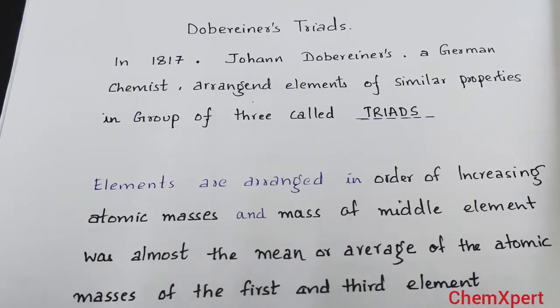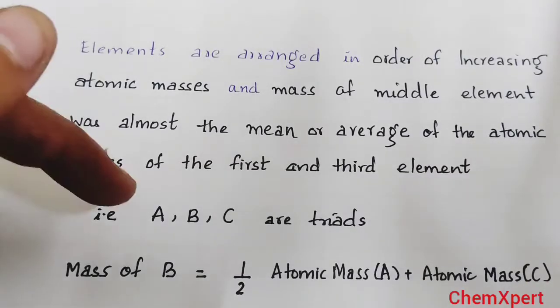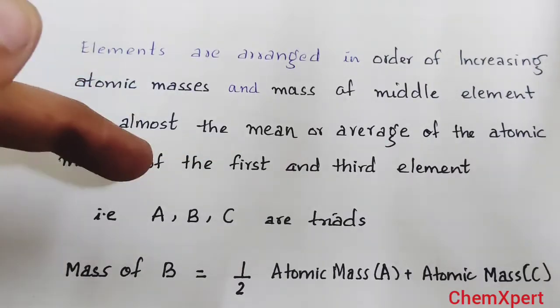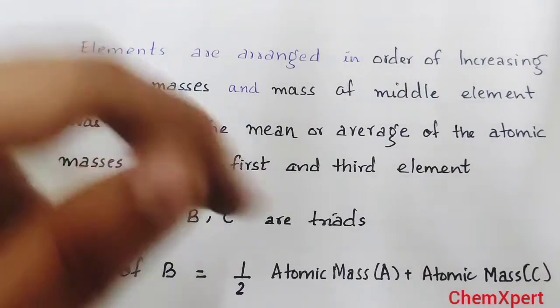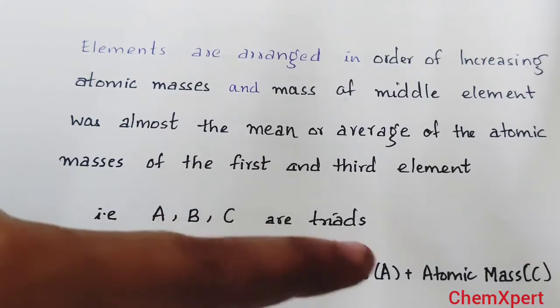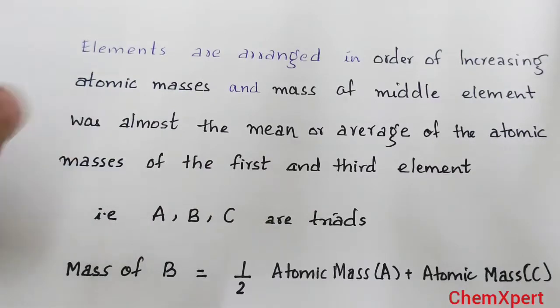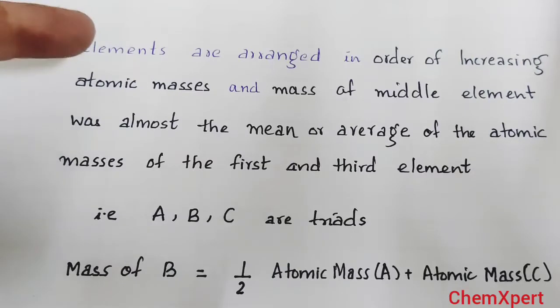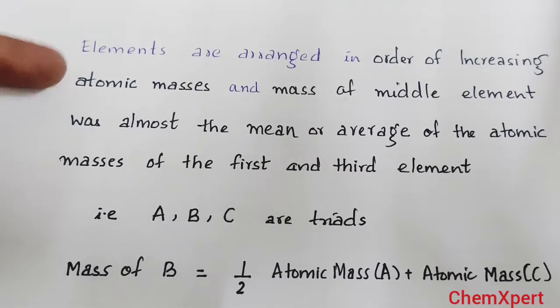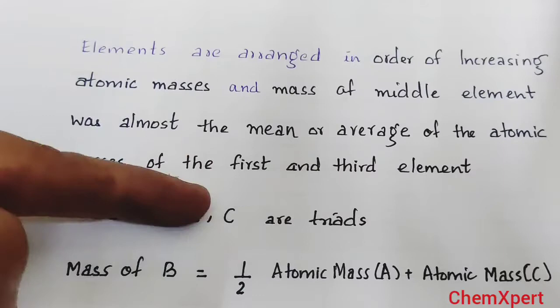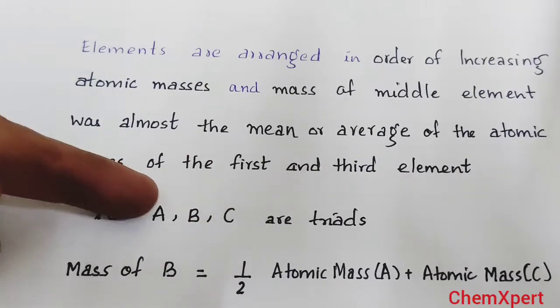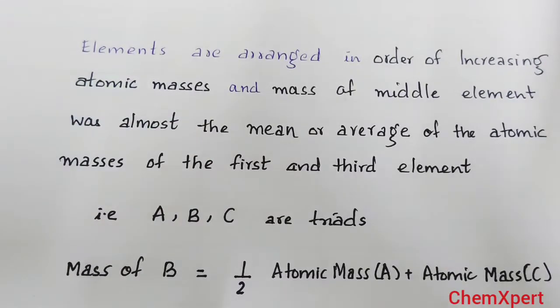So we will explain this statement. For example, if there are elements A, B and C, then the average of the masses of A and C, that is the mean of the masses of A and C, is equal to the mass of the middle element, that is B. So this is the statement given by Dobereiner: when elements are arranged in increasing order of their atomic masses, the mass of the middle element is almost the mean or average of the atomic masses of the first and third elements. So he grouped elements in groups of 3.